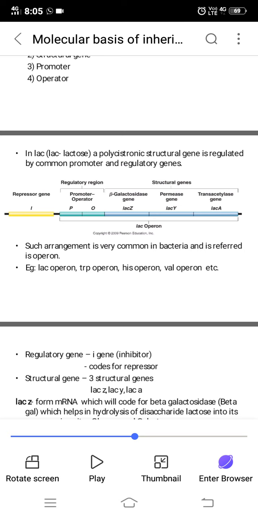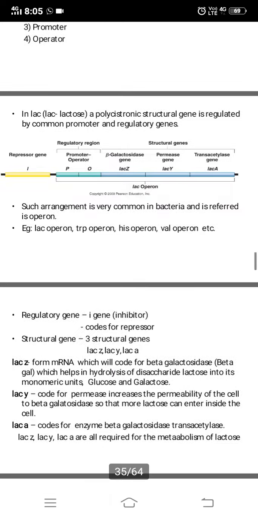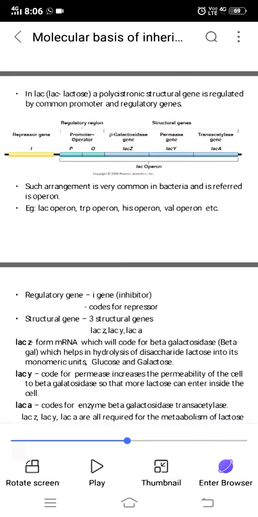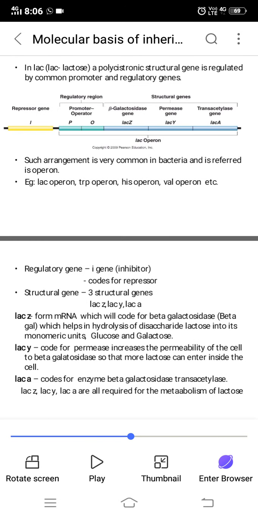So you understood, when these enzymes are not needed, this has to be switched off. This gene expression has to be stopped when lactose is not present, when glucose is there. When lactose is present, this gene expression has to continue. That is what happens here. I'll first explain the three structural genes that are present: LAC-Z, LAC-Y and LAC-A.